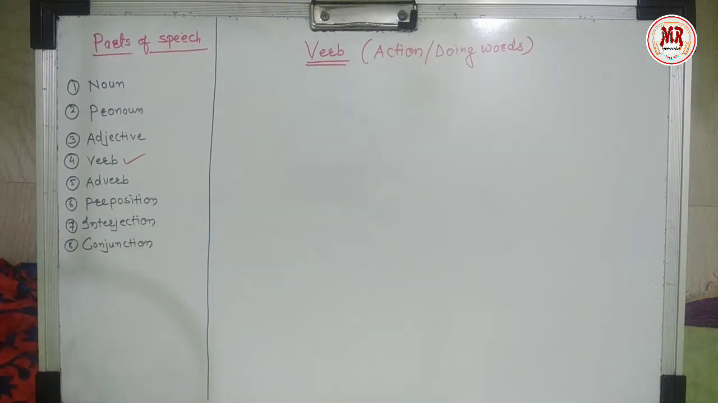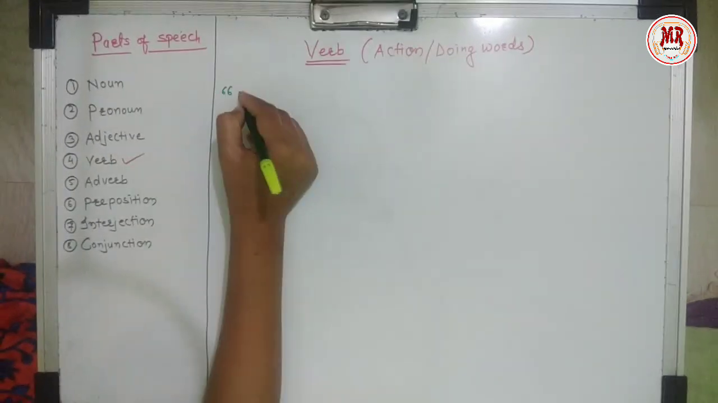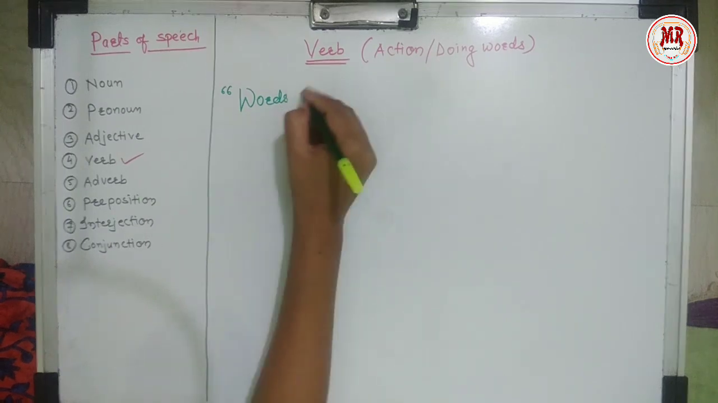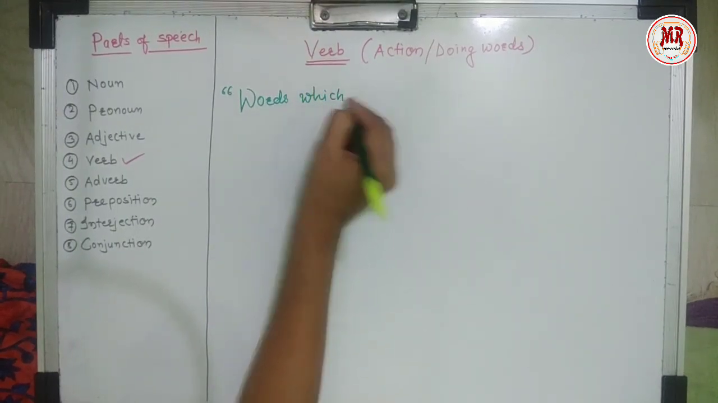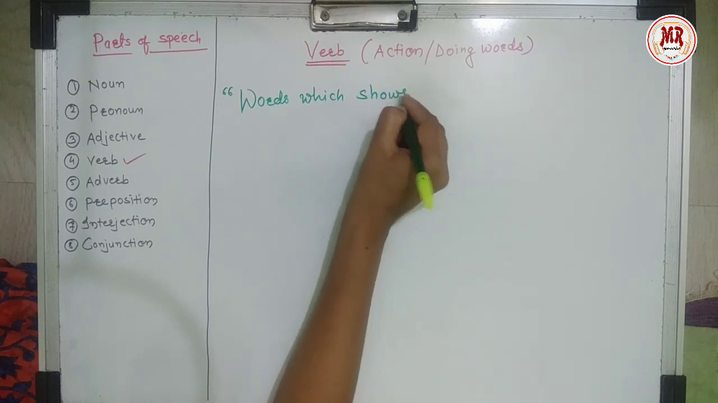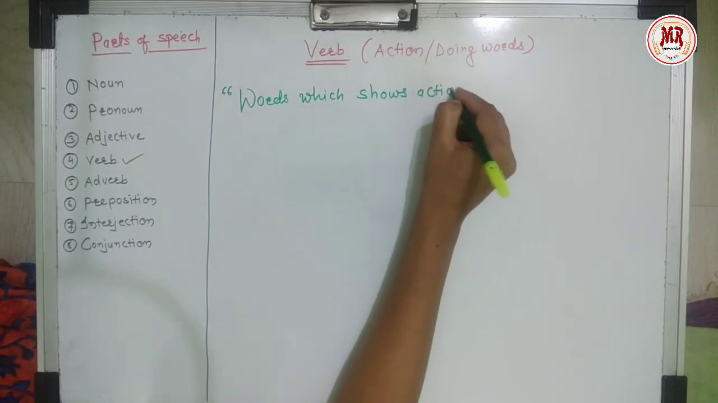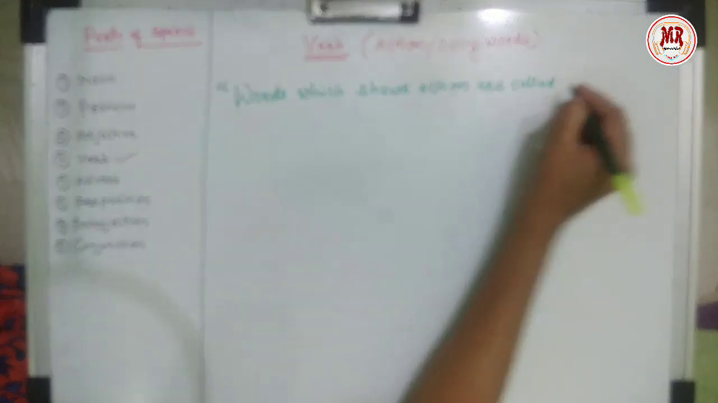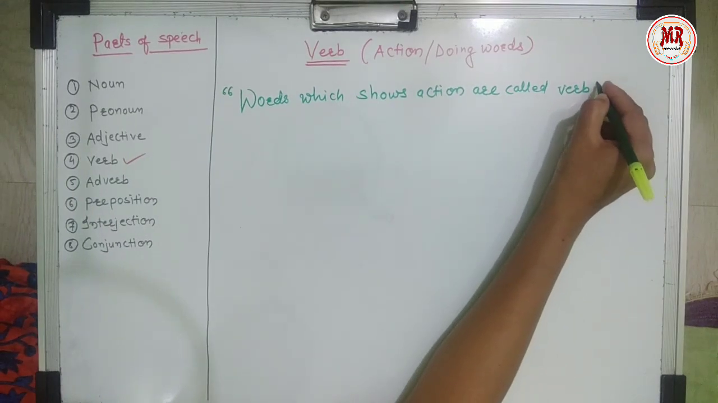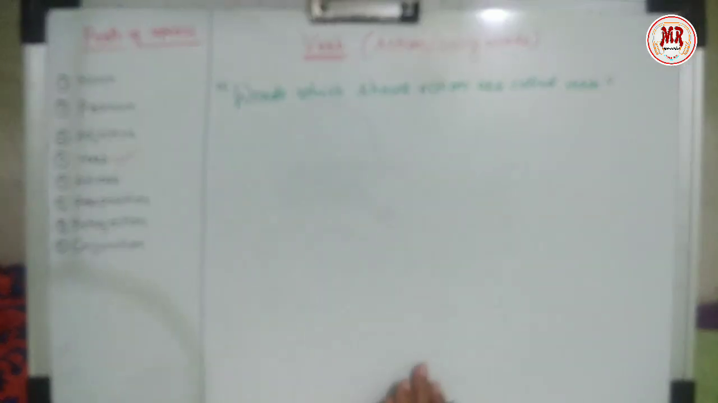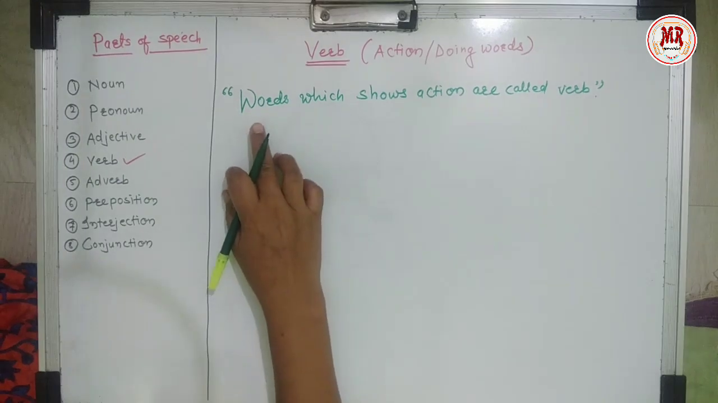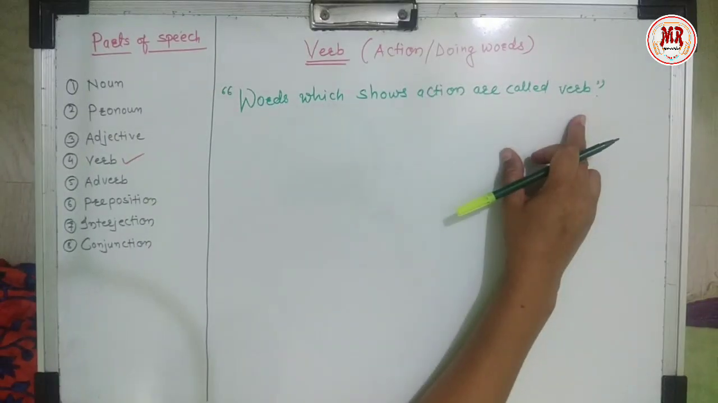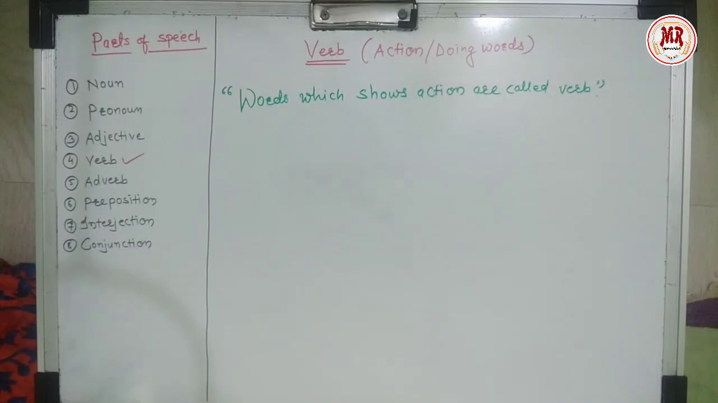So let's see the definition of verb. Words which shows action are called verb. Let's see the definition one more time. Words which shows action are called verb. So let's see the examples.